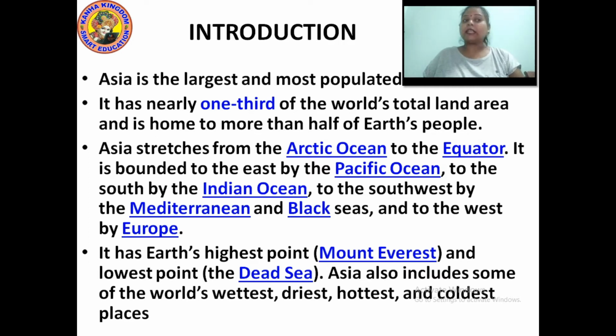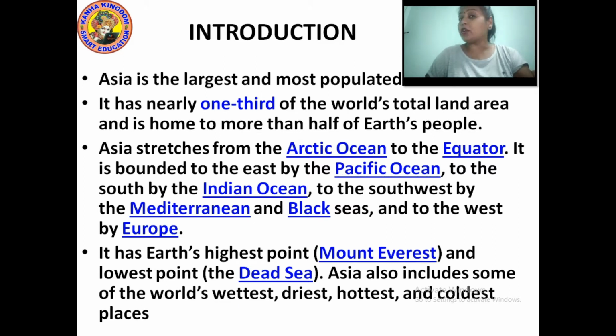It has Earth's highest point, Mount Everest, and the lowest point, the Dead Sea. Asia also includes some of the world's wettest, driest, hottest and coldest places. Highest point means Mount Everest. Mount Everest is the highest mountain peak in the world, as you all know very well. The lowest point is the Dead Sea.